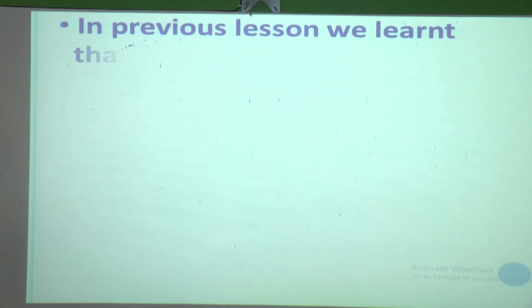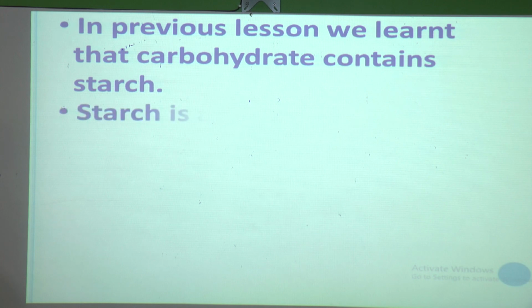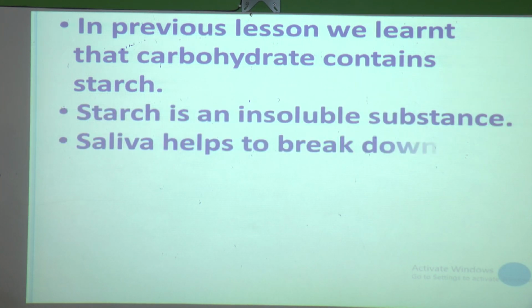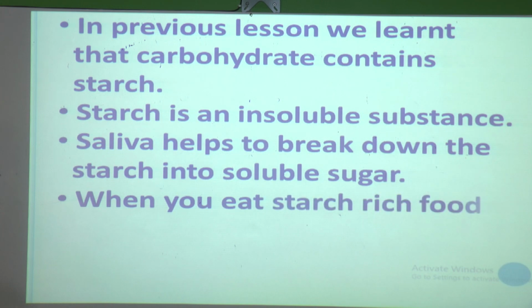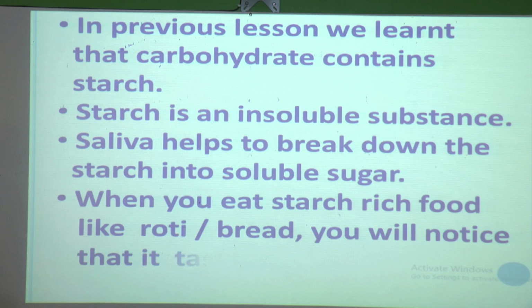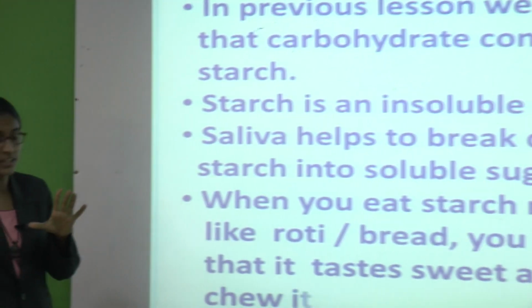In the previous lesson we learned that carbohydrates contain starch. Starch is a complex form, and starch cannot be used directly by your body. Why? Because starch is an insoluble substance. So saliva helps to break down the starch into soluble sugar. Sugar is the simpler form, starch is the complex form.